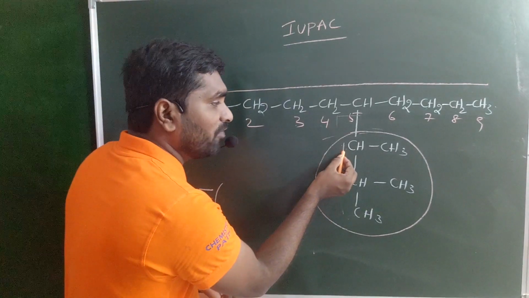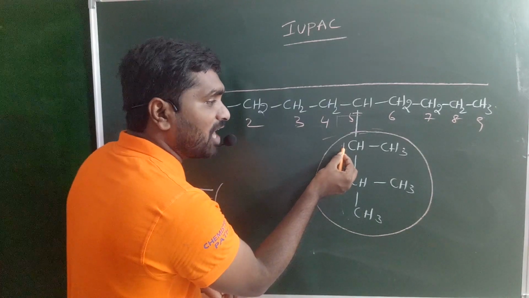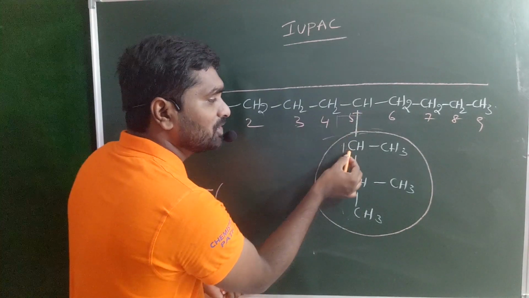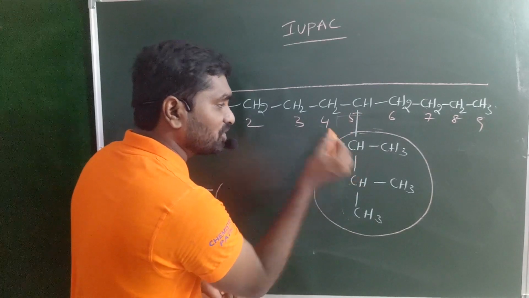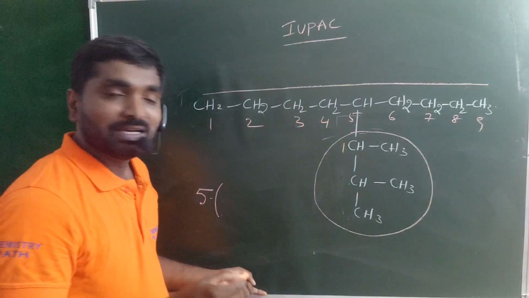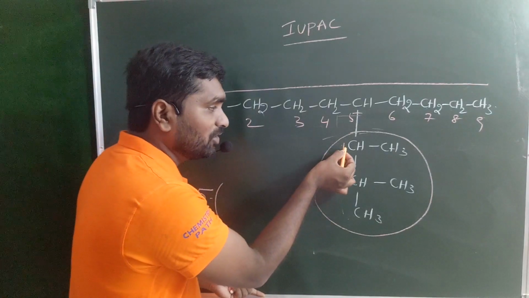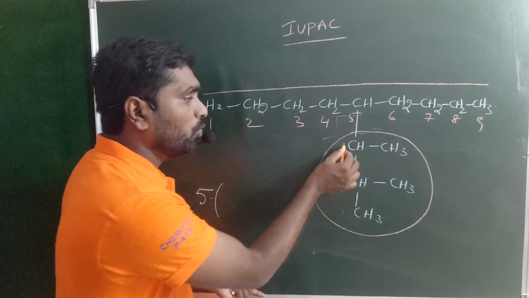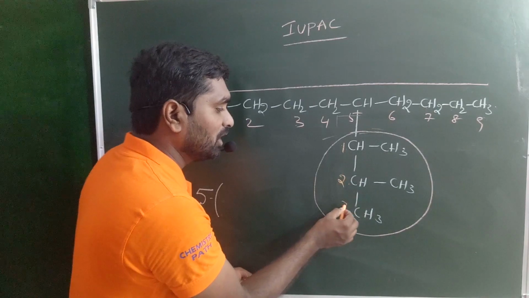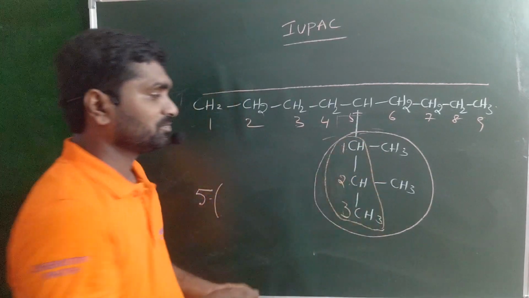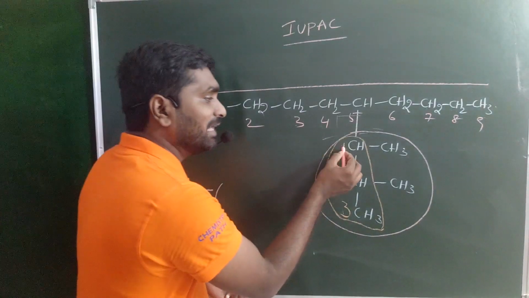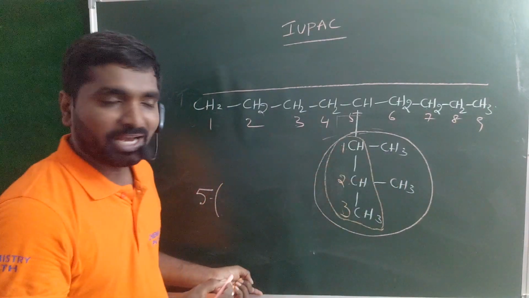The first carbon is always the carbon which is bonded with the fifth carbon. Then from this carbon, you must select the longest chain: 1, 2, 3. So a 3-membered chain is your longest chain in the substituent. On the first carbon, methyl as a substituent.